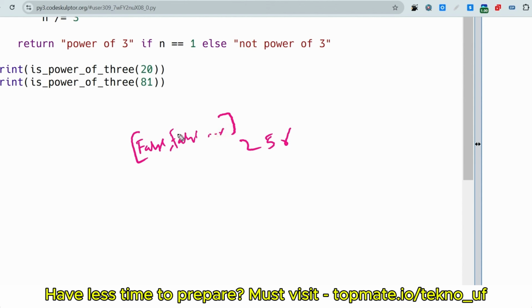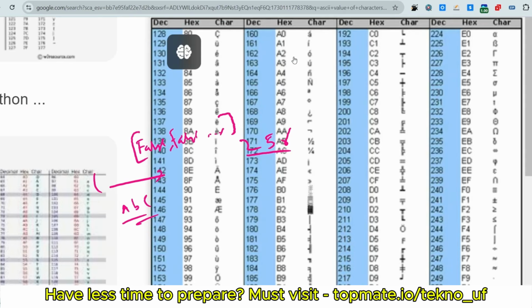So we initialize all the characters as not visited at first. Let's say the string is this; all are not visited at first, right? That's why we make it false 256 times, because there are a total of 256 ASCII values.